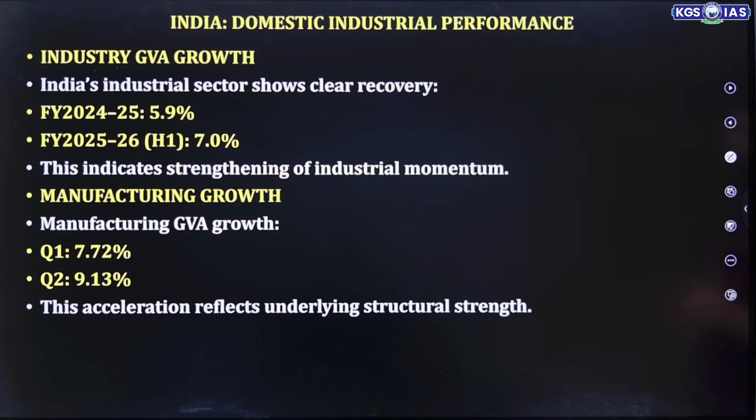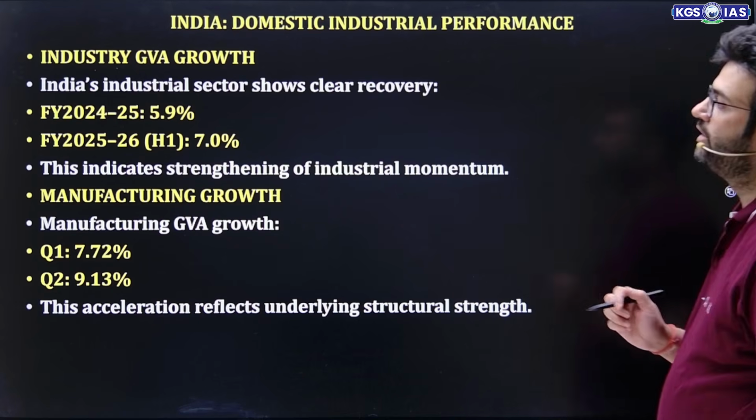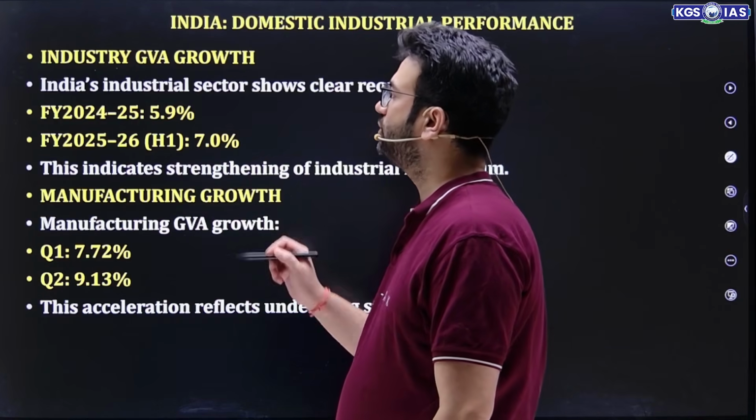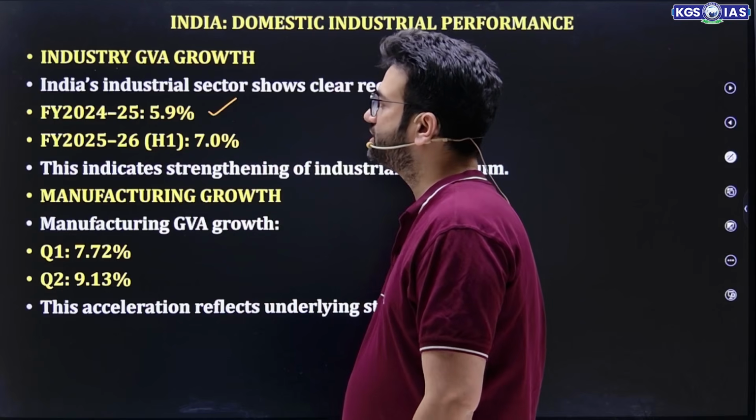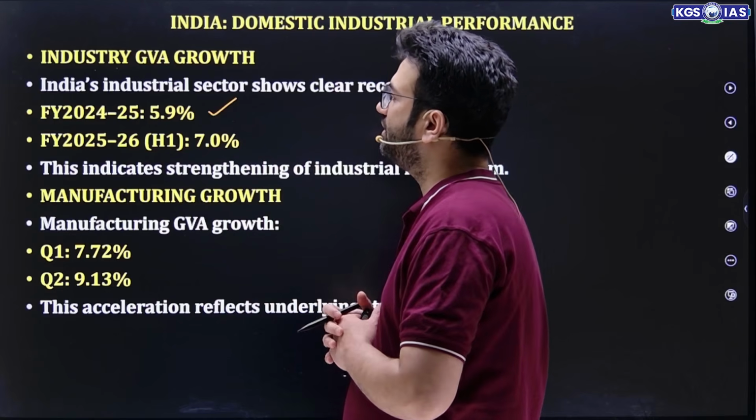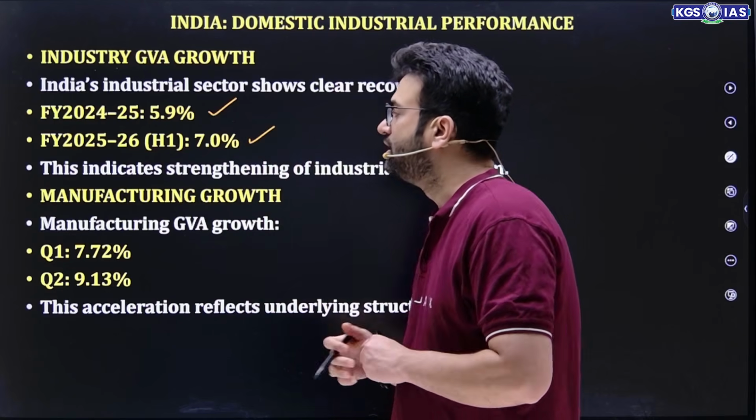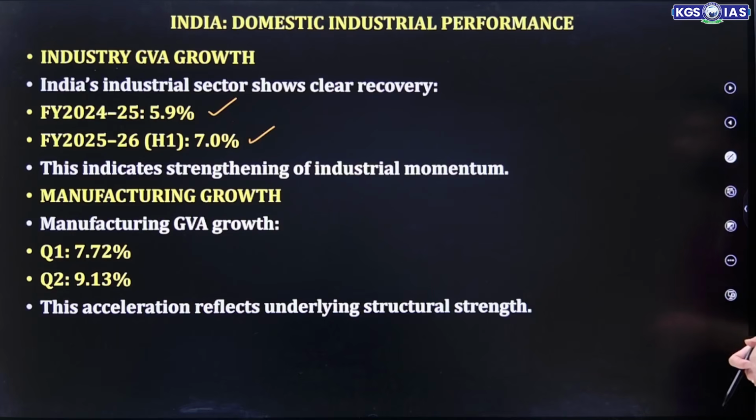Now, India's domestic industrial performance. Let's move to India's part now. Industrial GVA growth: India's industrial sector shows clear recovery. Financial year 2024-25, 5.9%. Financial year 2025-26, first half 7%. This indicates strengthening of industrial momentum. That means the industrial momentum of India is strengthening.